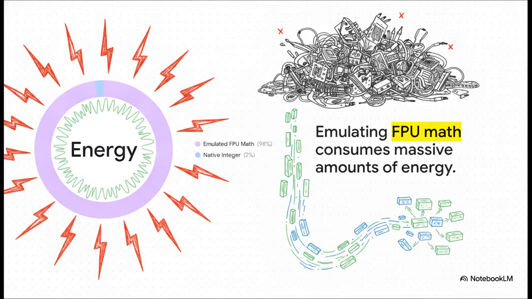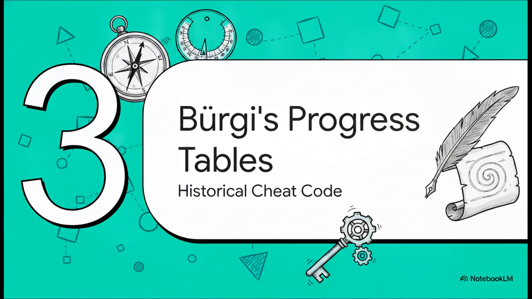And the metabolic energy cost of keeping up this computational illusion, it is absolutely staggering. Emulating that heavy, lossy, floating point math can consume up to 98% of a processor's energy for these tasks. It creates this massive, bloated informational debt simply because we are quite literally fighting the computer's native architecture instead of working alongside it. Let's move to Part 3 and see how this builds into a solution. Jost Berge's progress tables, a true historical cheat code.